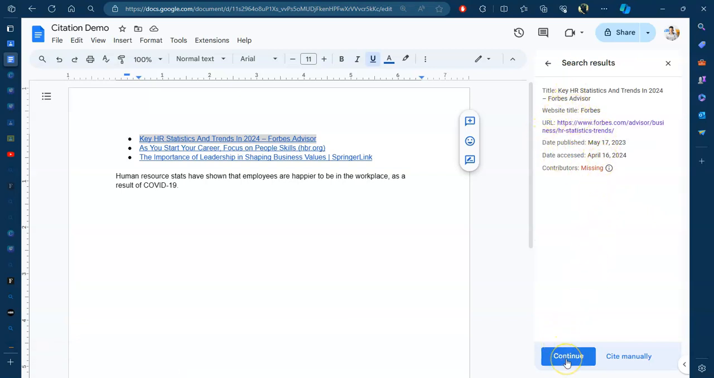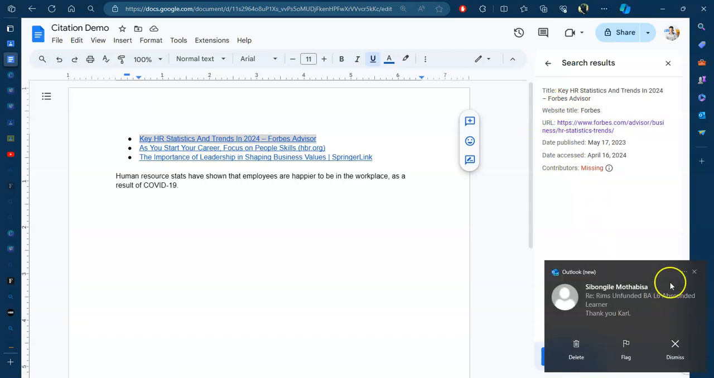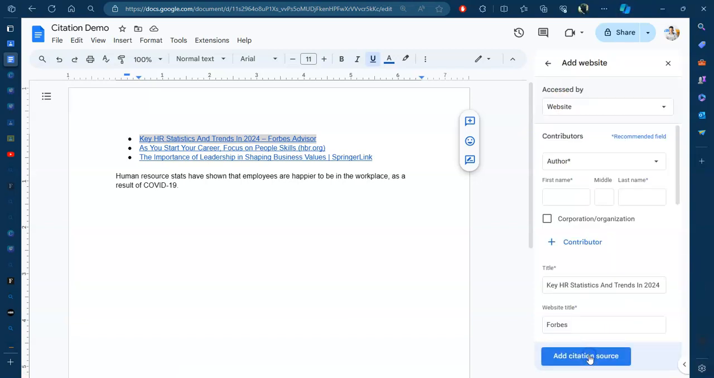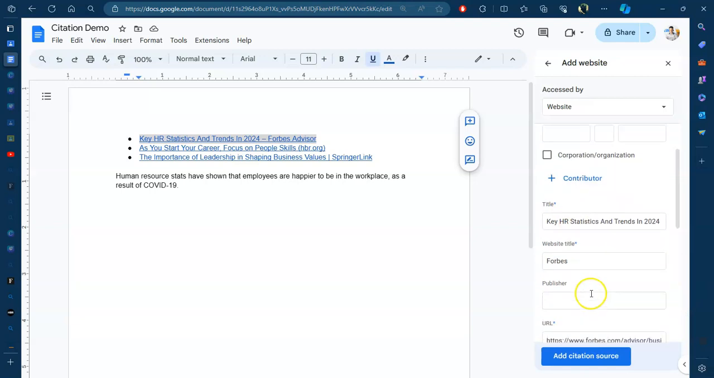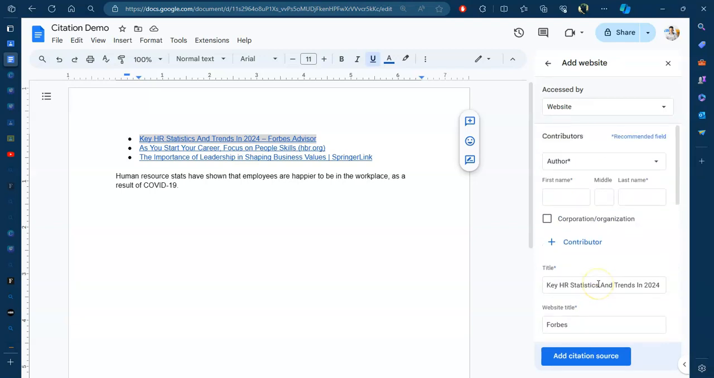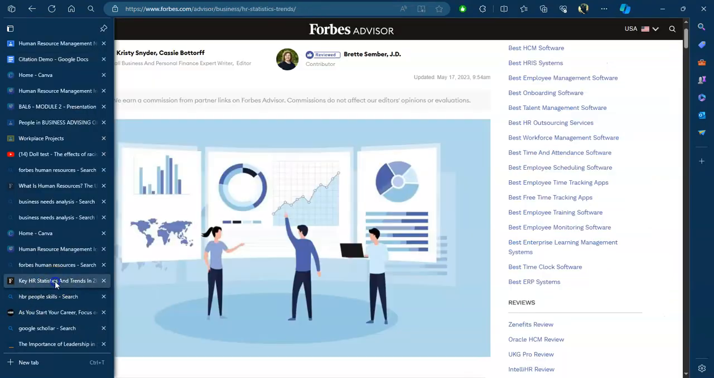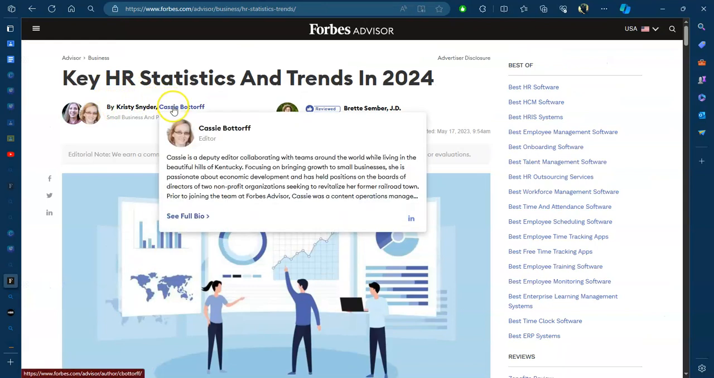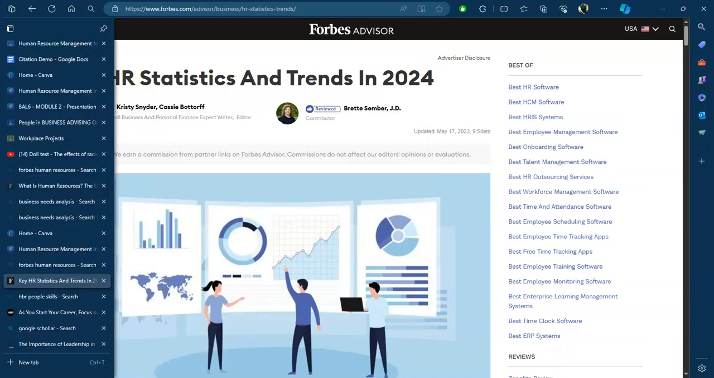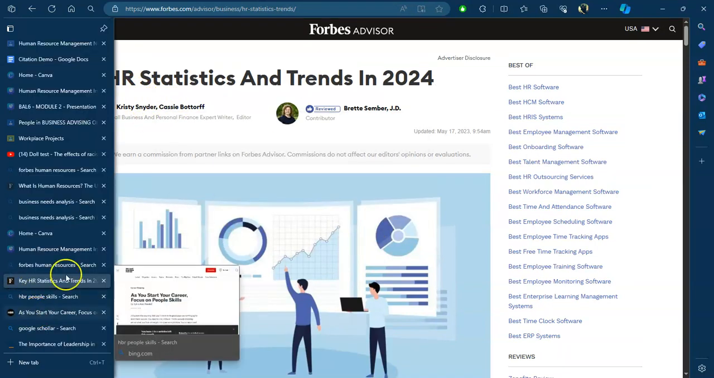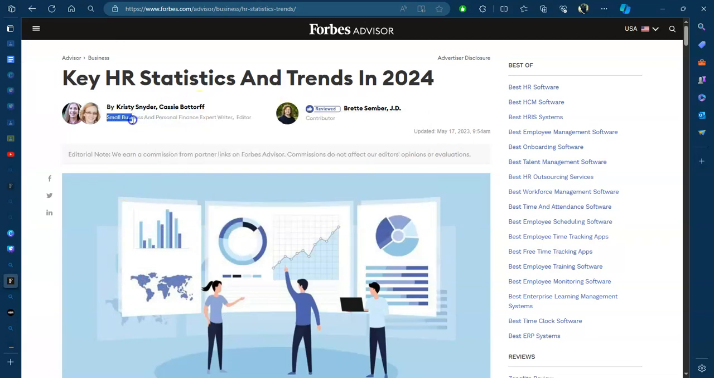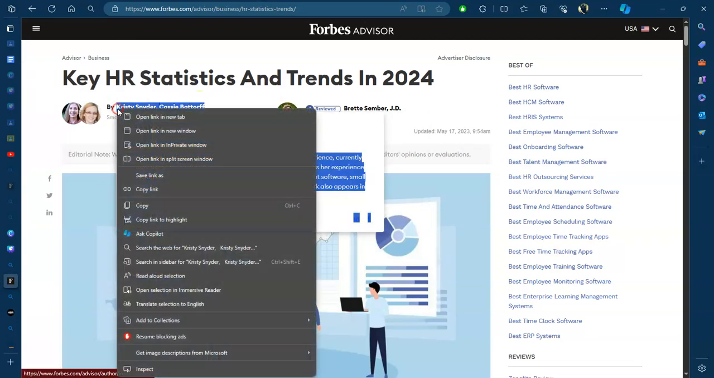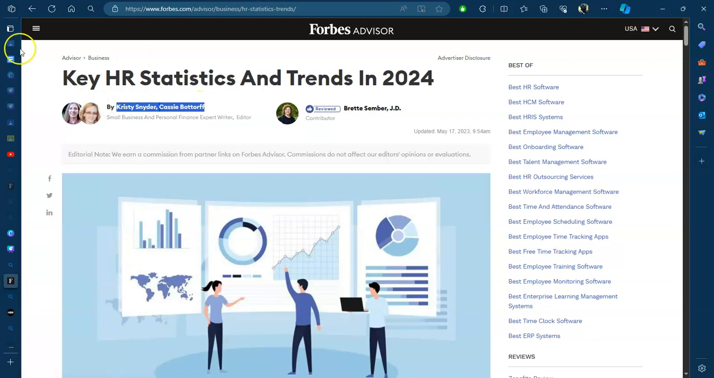Okay, so I'm going to say continue. Let's just see, apologies for that. Continue. So it hasn't been able to pick up who the authors are, which means I'm going to have to put it in myself. Okay, so you're going to go back to the Forbes article and we'll see that it's Kirsty Snyders and Cassie Botteroff. So I'm going to try and remember how to spell their names. I mean, alternatively, you can just copy that, go back to your document.